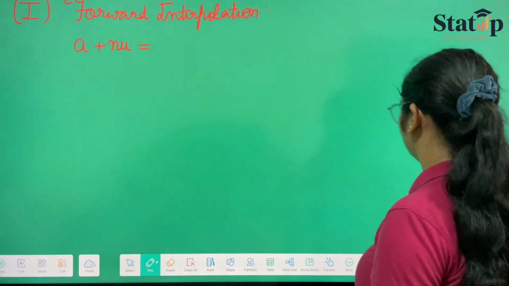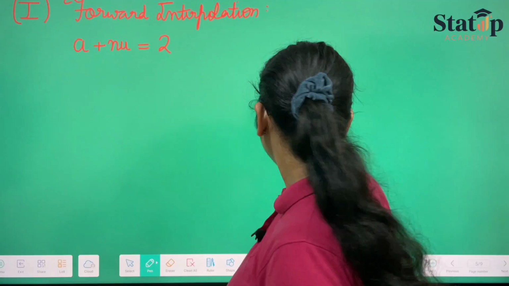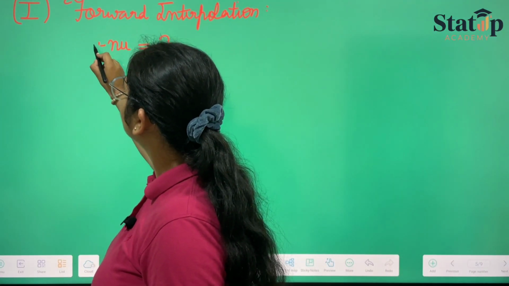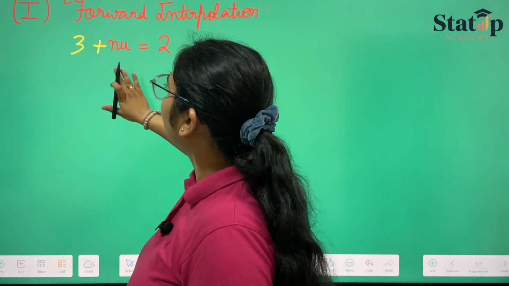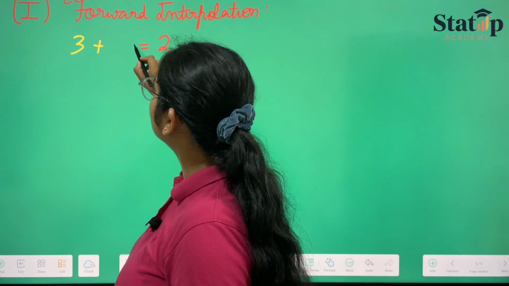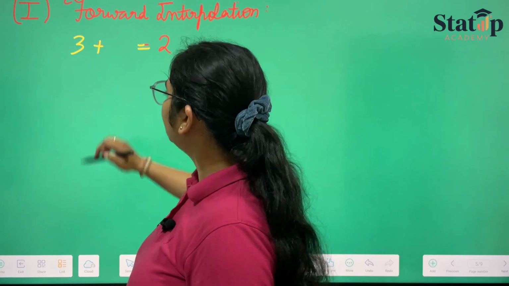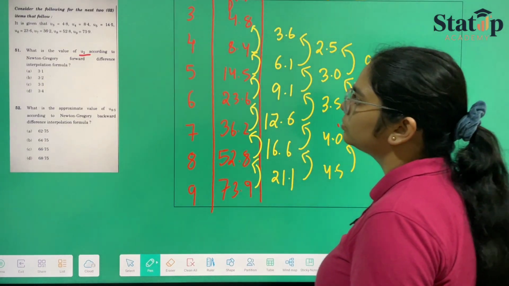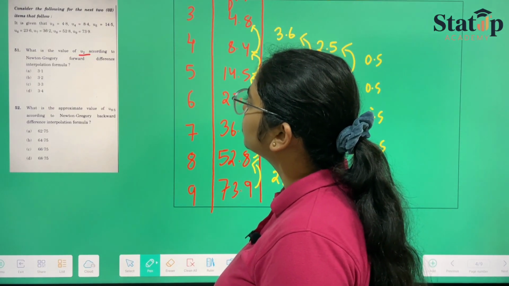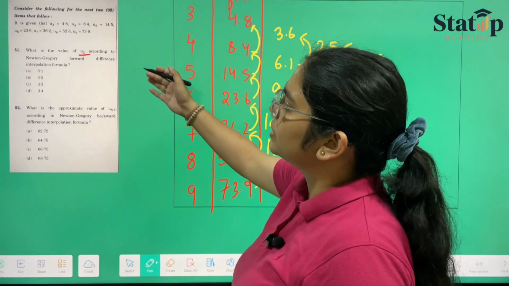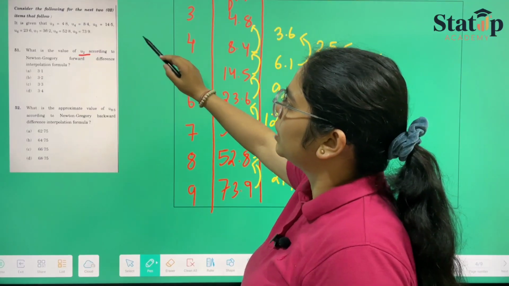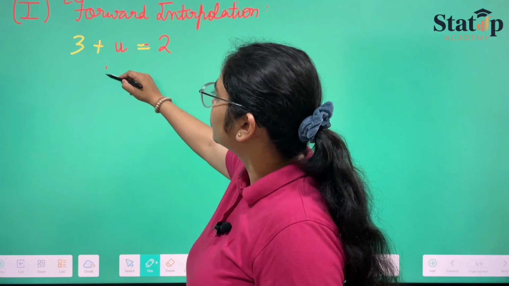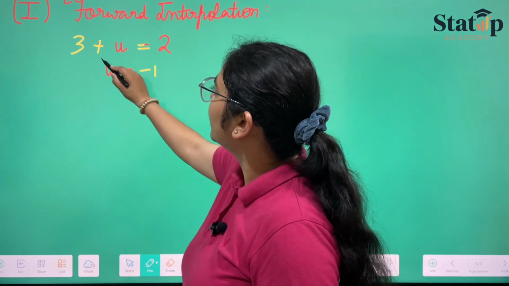A is the first term, which was 3, so in place of a we can write 3. n is the number of differences, so only one difference is there. So u will be 2 minus 3, which is minus 1.